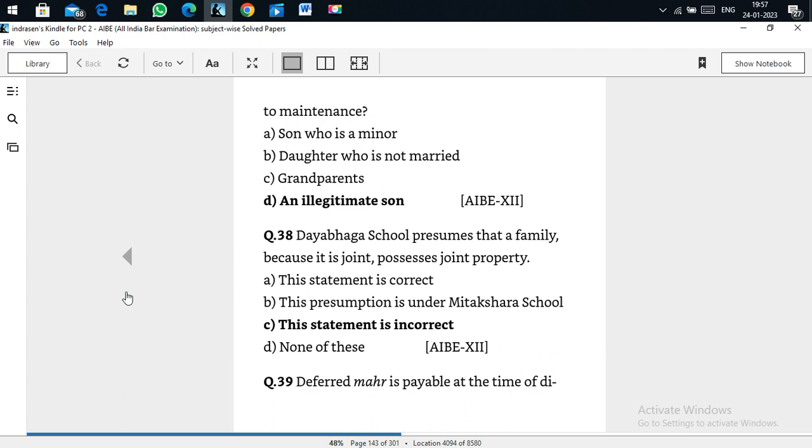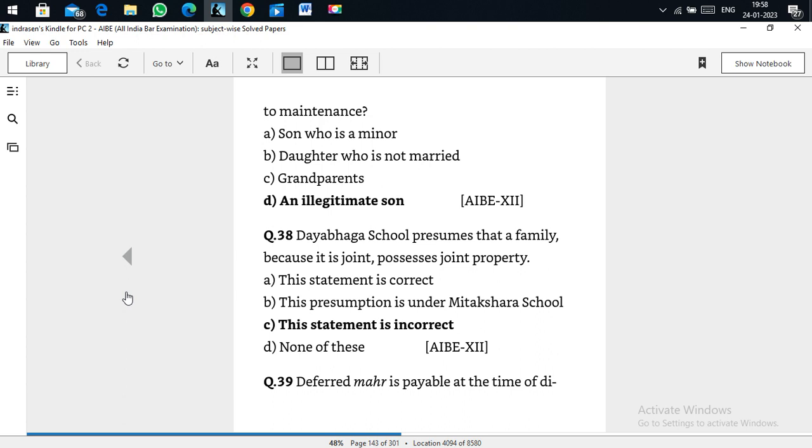The AIBE school presumes that a family, because it is joint, possesses joint property. Is this statement correct or not? This is incorrect. So we have to see what the school is and what the rules are. You can take the Hindu Marriage Act and Hindu law Bare Acts to the exam hall.